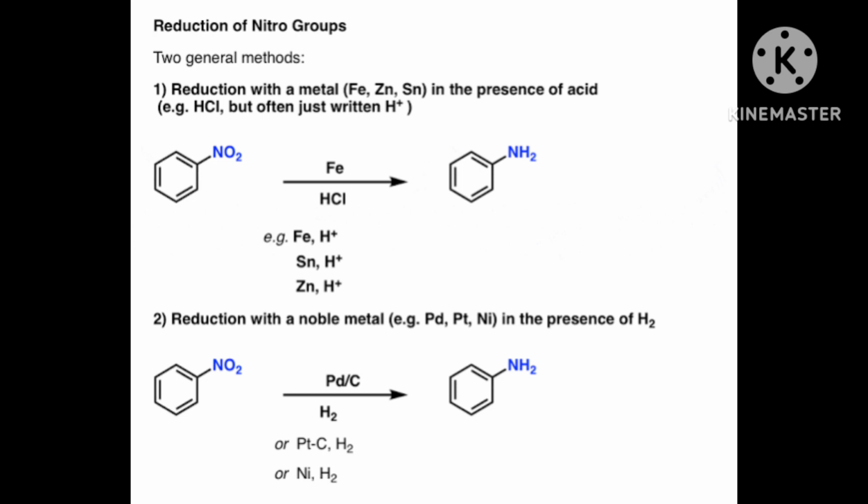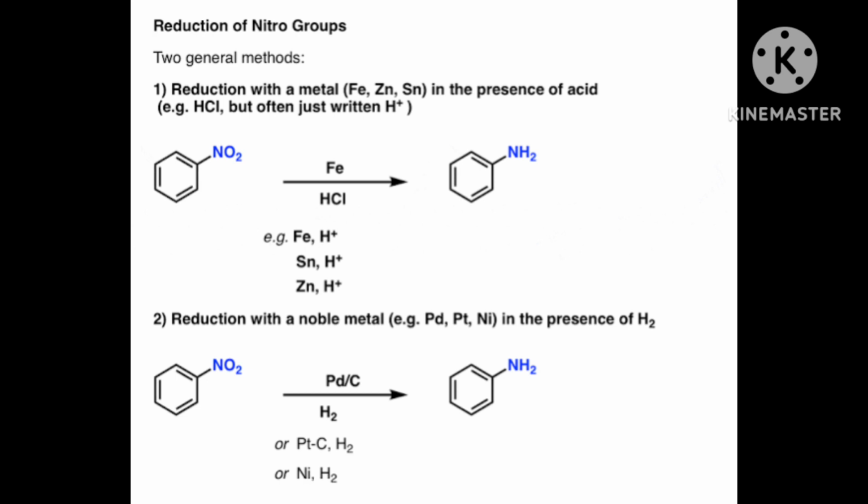Second, in presence of Sn plus HCl, reduction can also be done. In the presence of tin, stannous, plus HCl or Fe plus HCl, a reduction can be done. Same thing will happen. Nitrobenzene will convert to aniline with NH2. Correct?